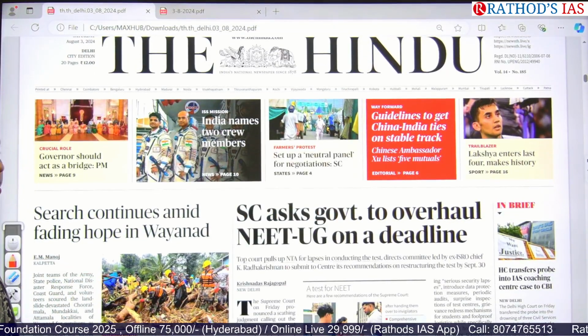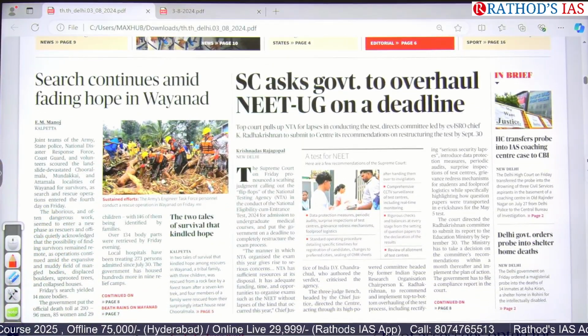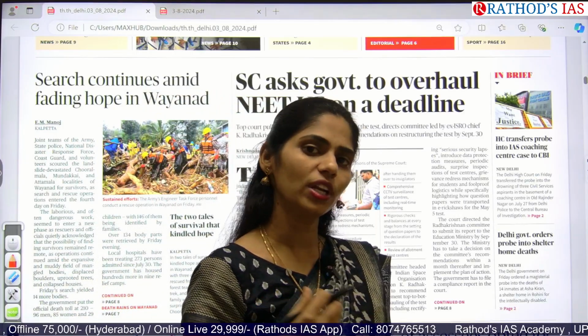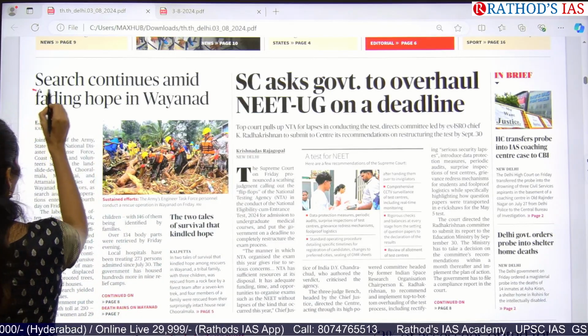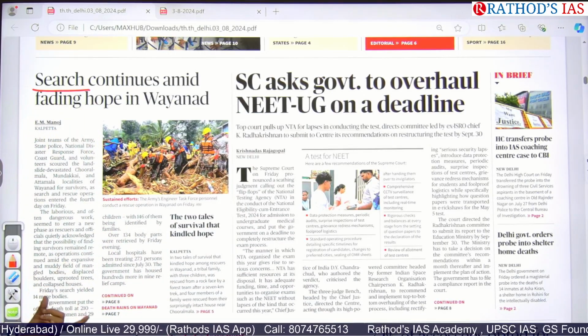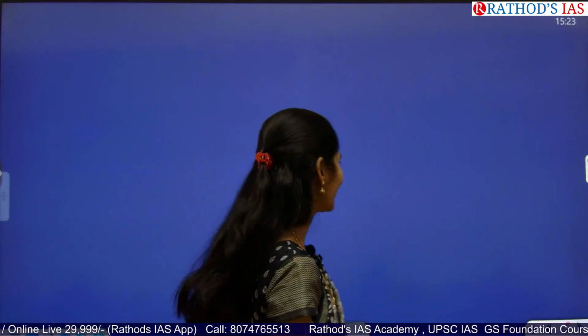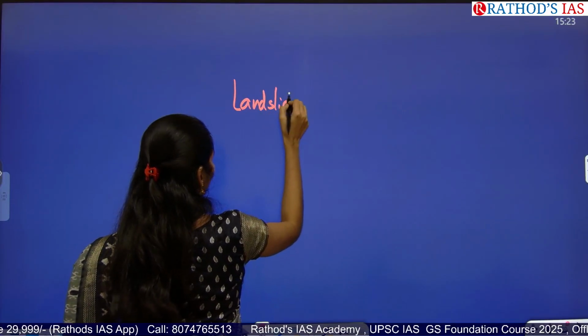Okay, so this is the front page of The Hindu. Most of the articles here are related to our earlier news only. There is nothing much new in today's newspaper. This article is talking about the search and rescue operation going on in Wayanad. This topic we can connect with landslides.